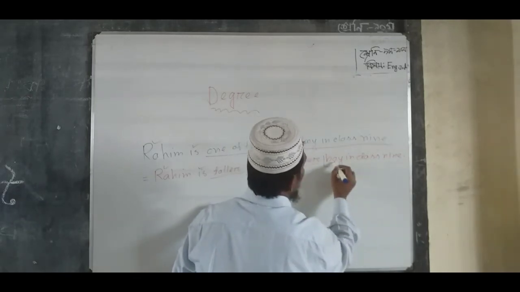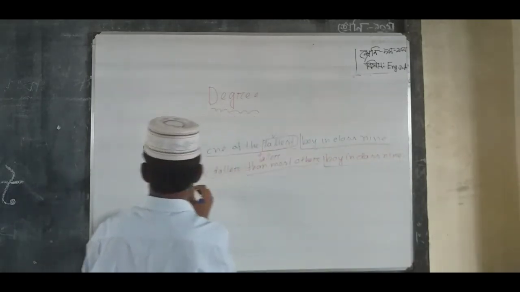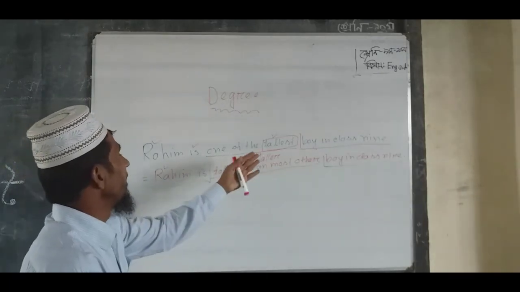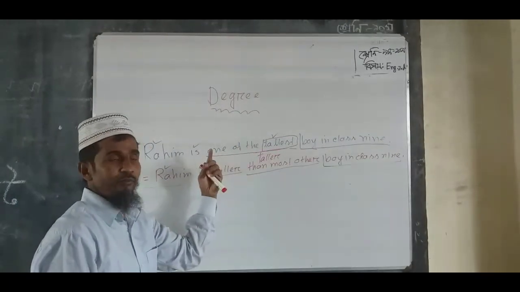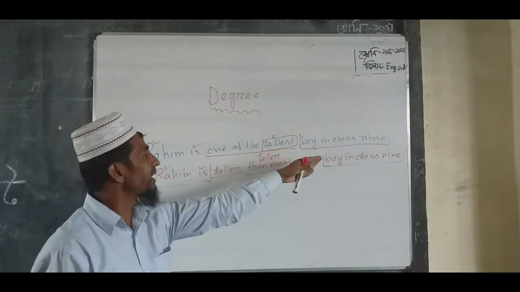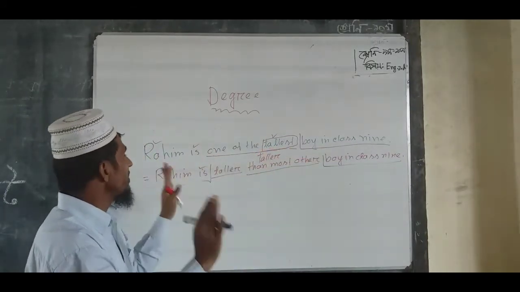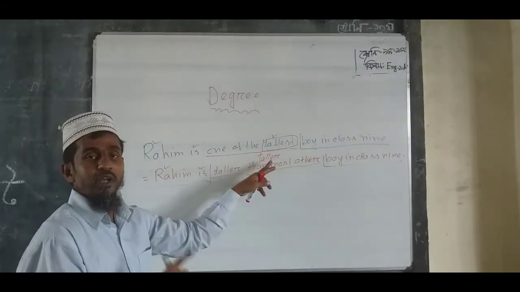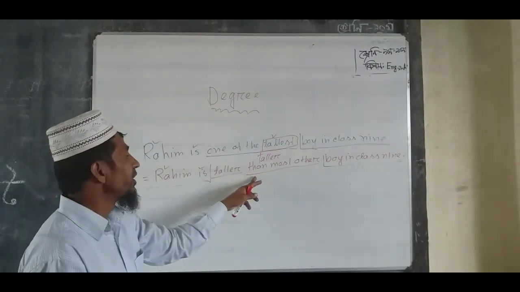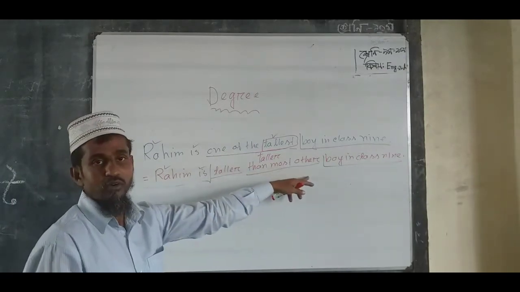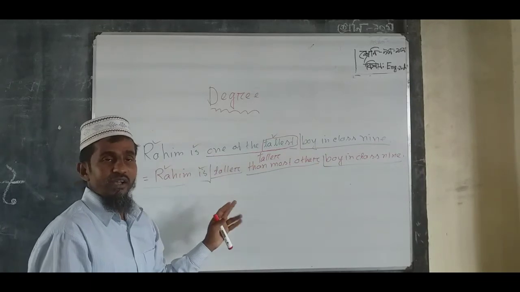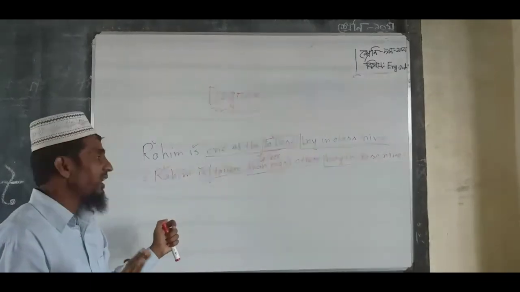So boy in class 9, no change. Rahim is, no change. First part and last part, before and after the superlative form, there is no change. Only tallest changes, the comparative form will be taller. As auxiliary we will use than most other. Okay, dear students, any problem? Thank you. Have you understood?